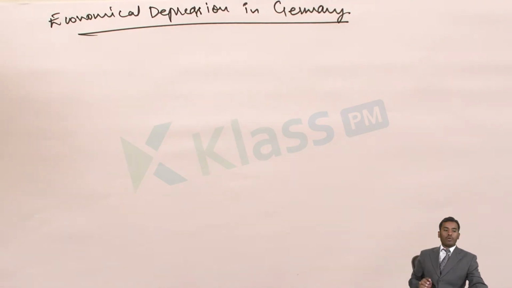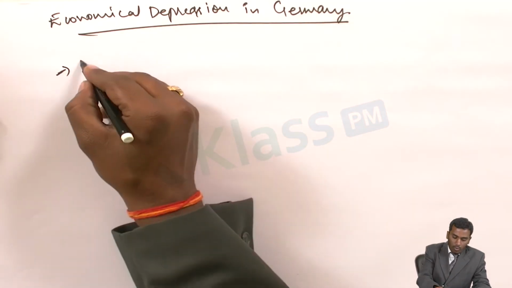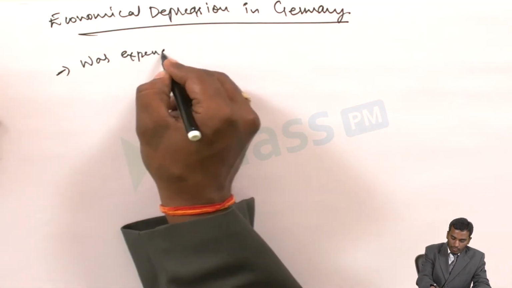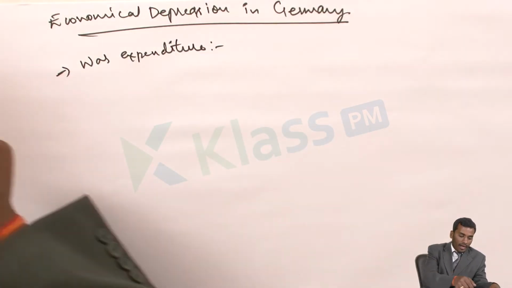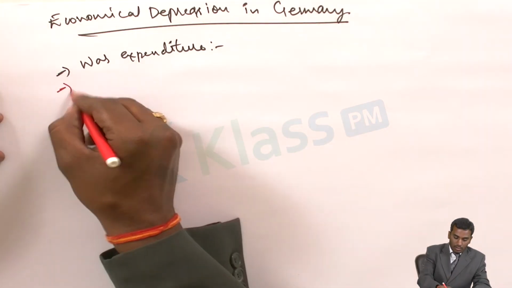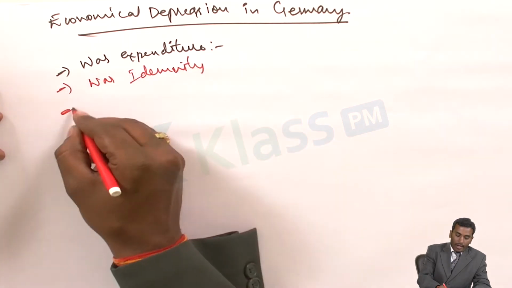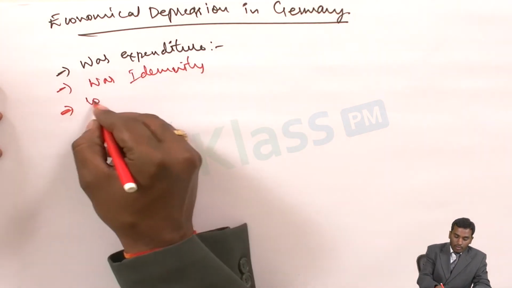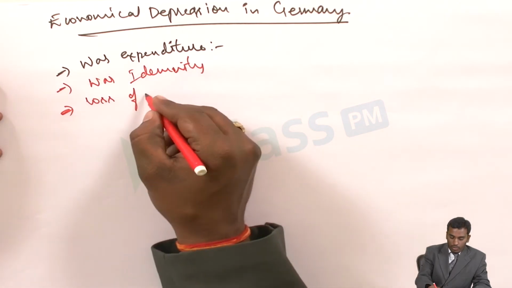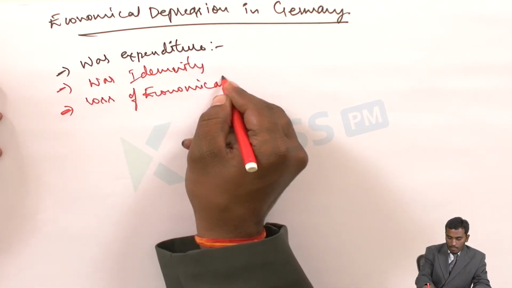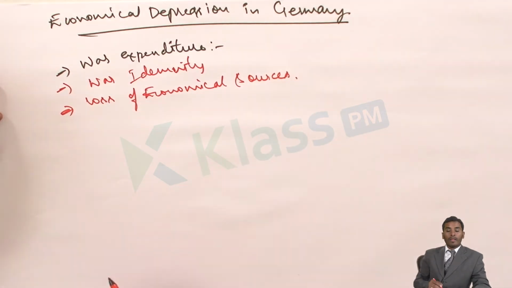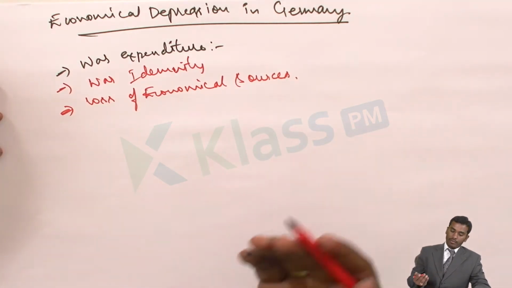See, the German economy faced severe problems. The first thing is war expenditure. Second is war indemnity, and the third one is loss of economic sources. So these are the different factors why Germany faced this type of economic crisis.